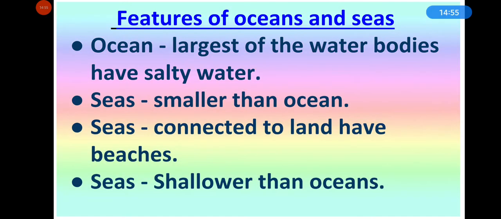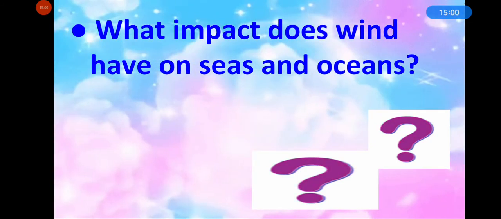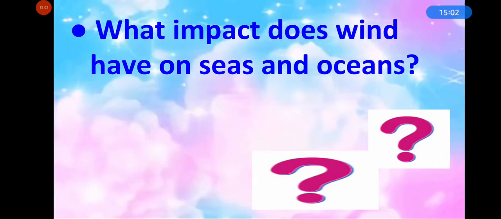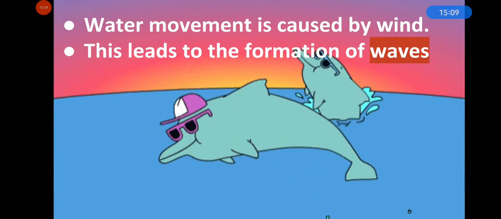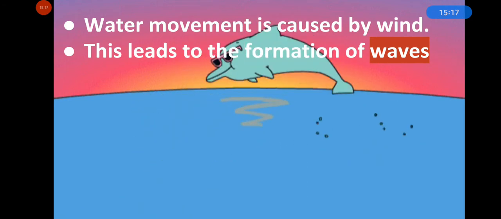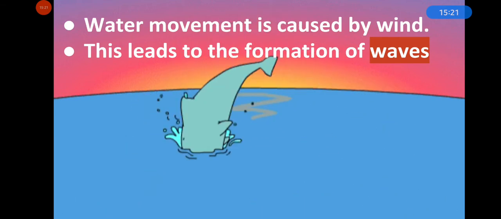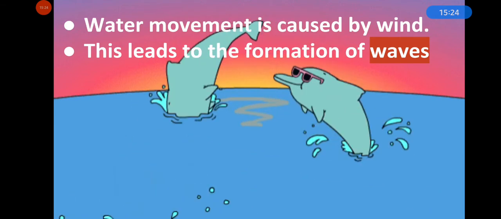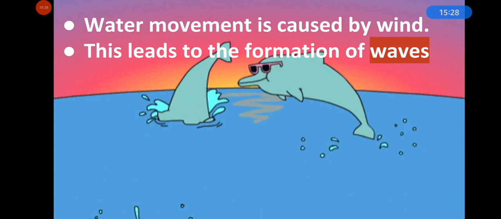Next question is, what impact does wind have on seas and oceans? What do you think? The water in both oceans and seas is always moving, because of wind. This movement is caused by the wind pushing the sea water, and this leads to the formation of waves. There are waves in seas and oceans because of wind.